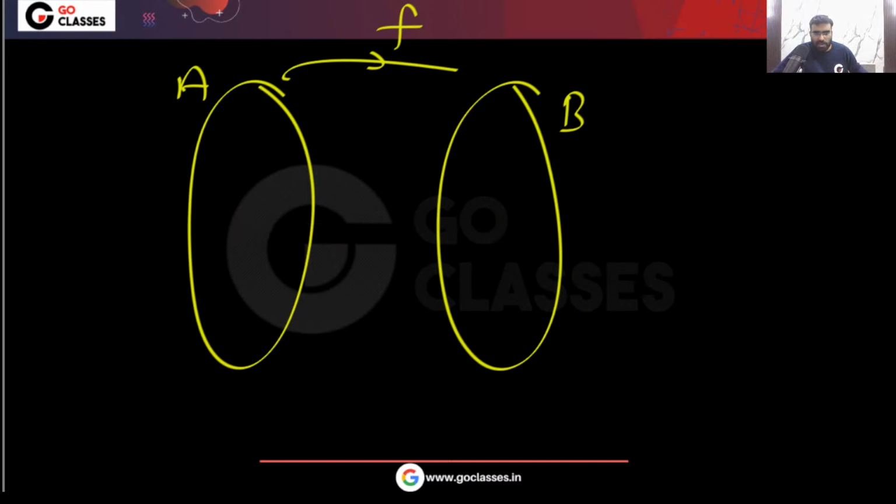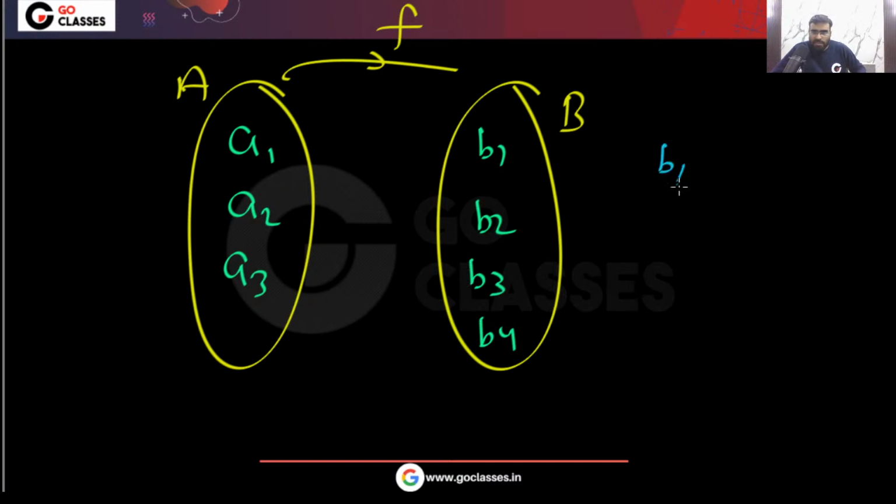Let me make you understand. Let's assume that I am giving you a function here. Let's assume you have A1, A2, A3 here, and you have B1, B2, B3, B4. Let me assume that B1 is related to B2, B2 is related to B3, and B3 is related to B4.